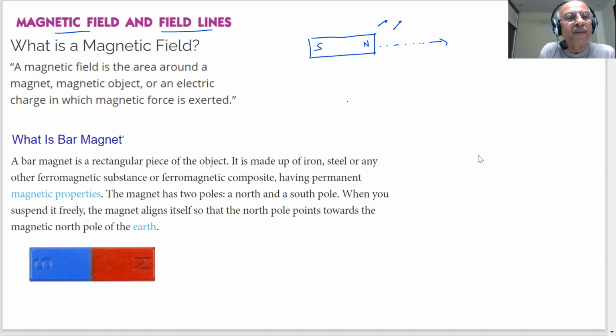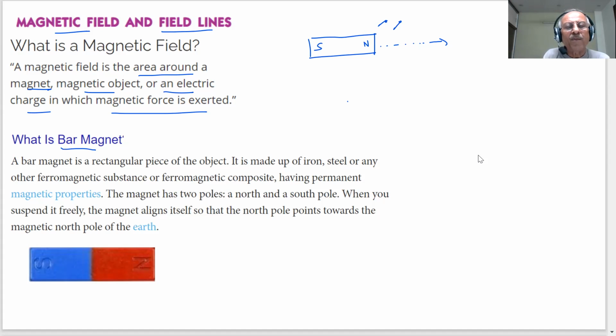So a magnetic field is the area around a magnet or magnetic object or an electric charge in which magnetic force is exerted. There will be some area over which the magnetic force will be exerted by the magnetic field, and that is what we call a magnetic field. There is a magnetic field around every magnet, or if current is flowing through a wire, it also becomes magnetic.